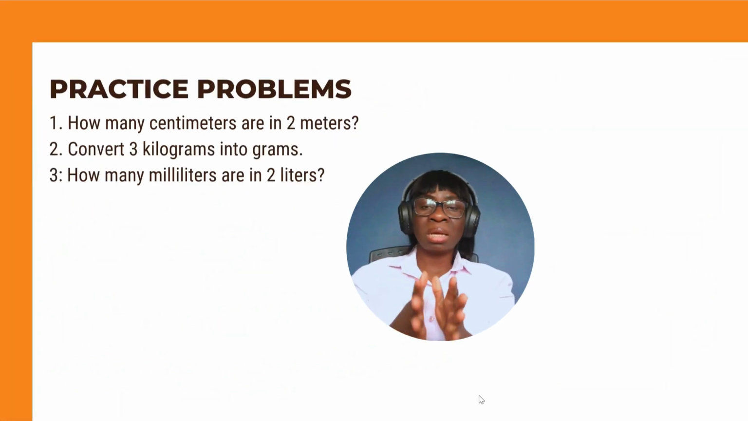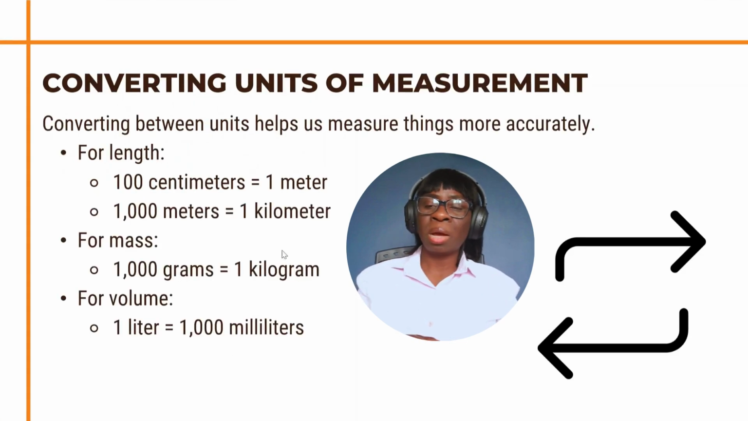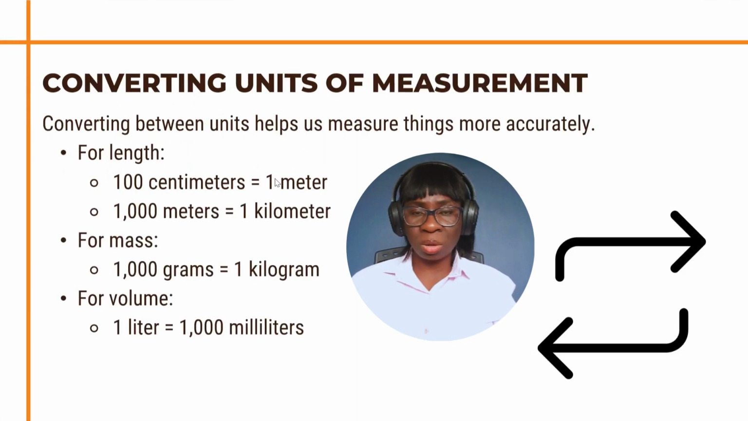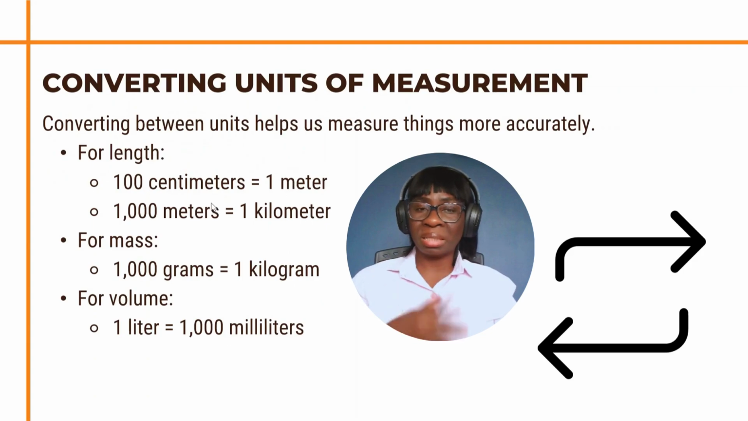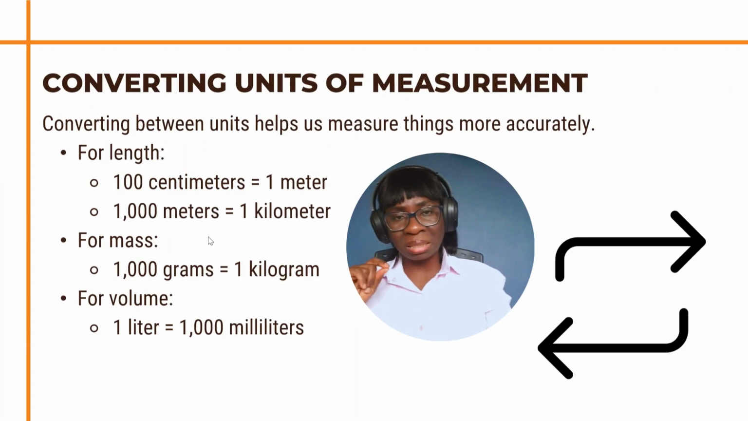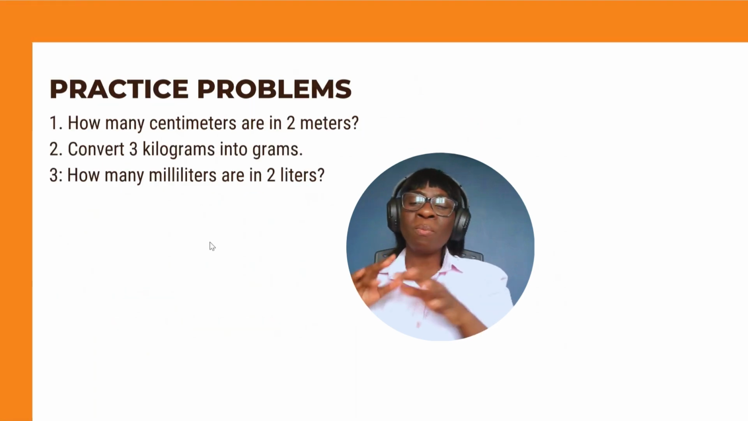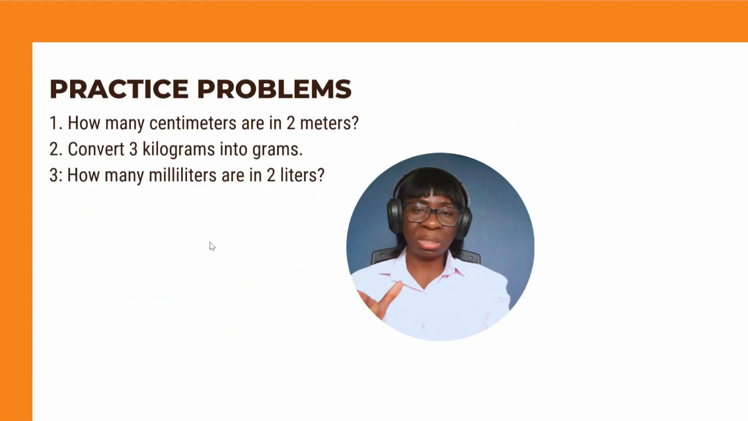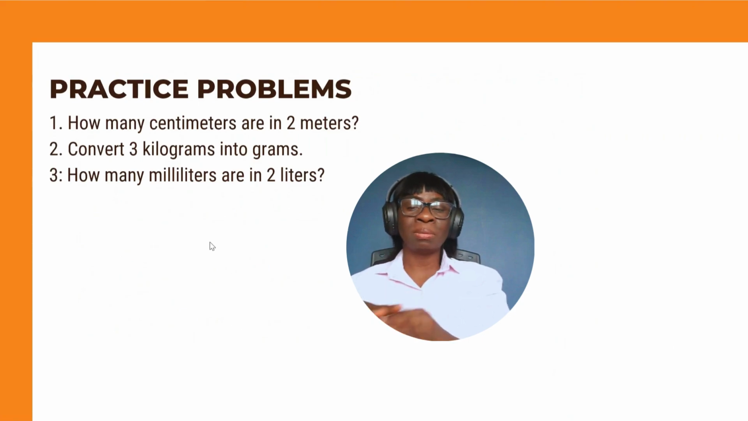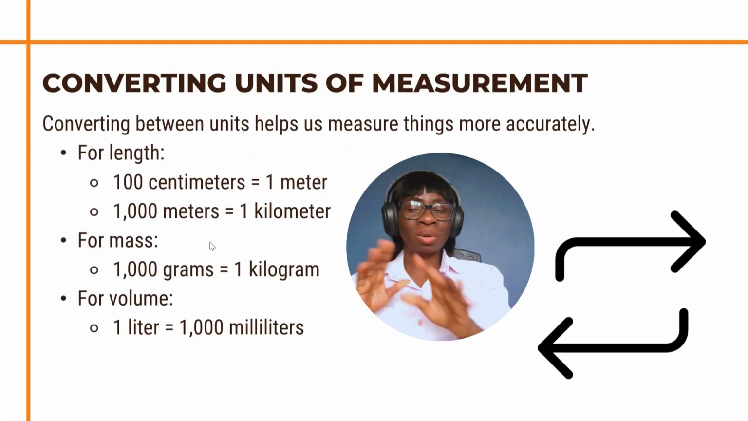Now this is a practice for you. How many centimeters are in 2 meters? Don't forget here we said 100 centimeters is equal to 1 meter. So if 100 centimeters are in 1 meter, how many centimeters will be in 2 meters? Also, convert 3 kilograms into grams, and how many milliliters are in 2 liters? So let me know. How many centimeters are in 2 meters? Don't forget 100 centimeters equals 1 meter.